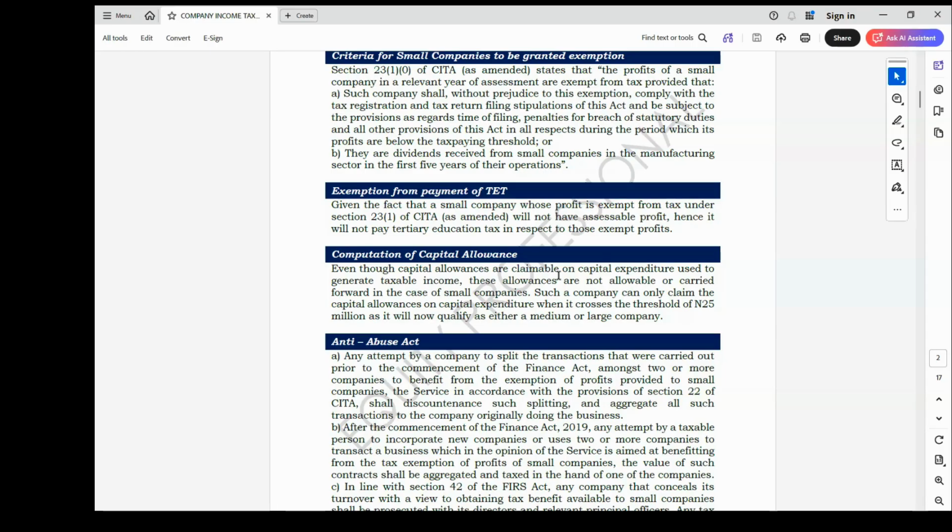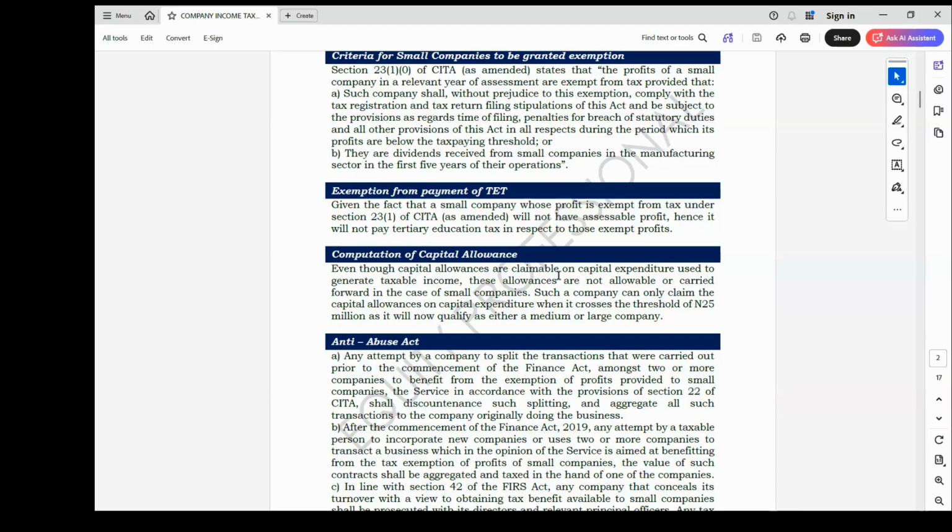In order to prevent this, the tax law also came up with Anti-Abuse Acts, in which we say that any attempt by a company to split their transactions that were carried out prior to the commencement of the Finance Act among two or more companies to benefit from the exemption of small companies will be aggregated together and regarded as one.